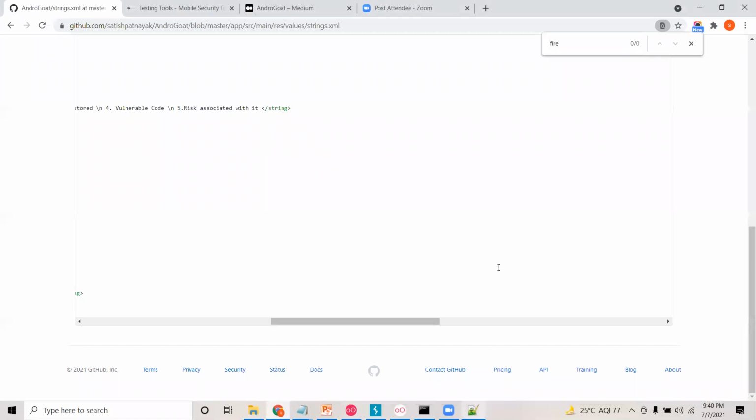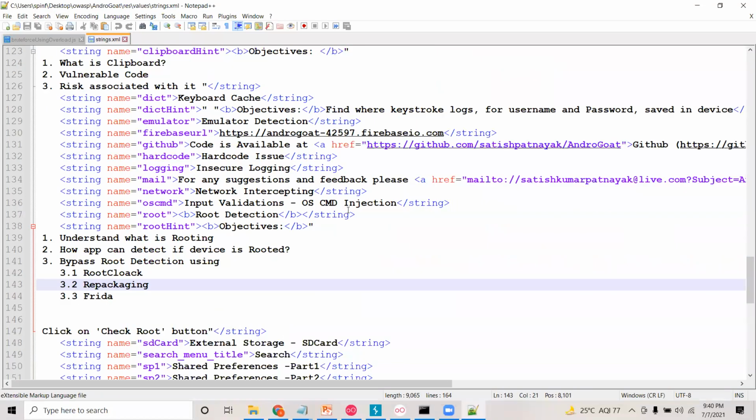So what is the root cause here? This Firebase real-time database is configured in such a way that it is available to the public. The read access is given, so it is open to the public. Anybody, everyone can read this particular data. In the same way, there were many applications exploited with this vulnerability due to misconfiguration. So if there are multiple URLs in the strings.xml, you can also search in the same way.